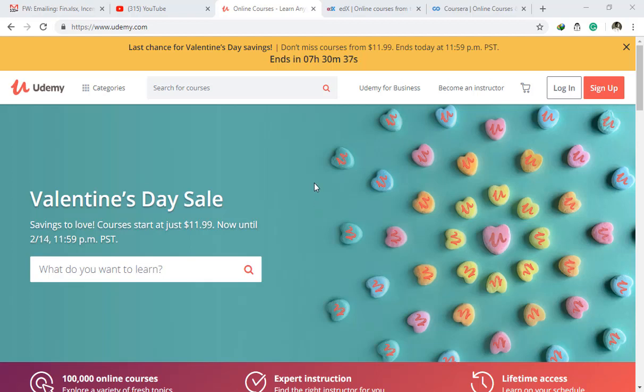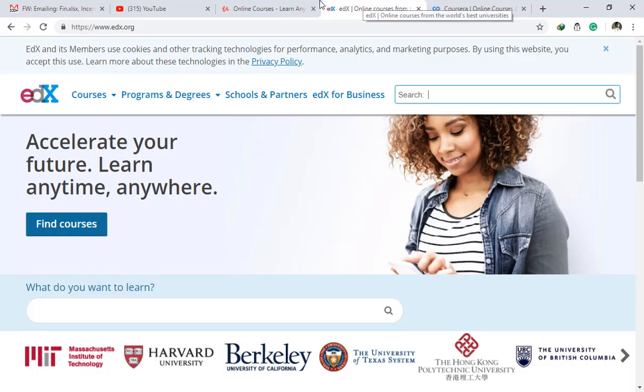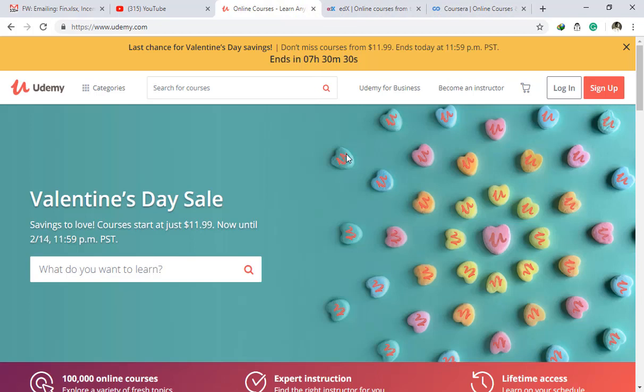I will tell you how to get free courses from the world's best online websites, free of cost, and how to enroll in those courses. For example, if you want to learn Microsoft Excel or Power BI or any other skill related to your desired career path, you can find all those courses free of cost, and the quality of the content is very reliable and very effective and efficient in terms of your effort versus return equation.